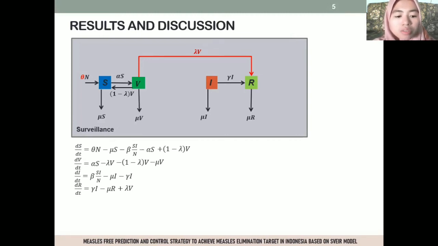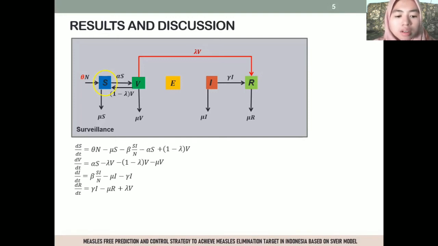Based on surveillance activity in this study, the suspected individuals were classified into a separate group, namely exposed E. In the population, individuals who come into contact with an infected individual I and do not have immunity can contract the disease. Individual S doesn't have immunity, so it is possible to contract the disease through such contact and become a suspect.